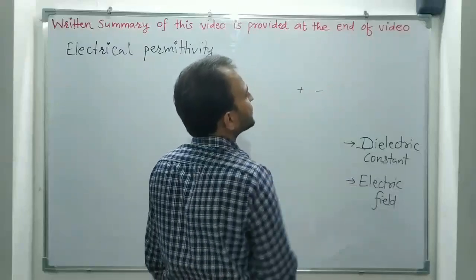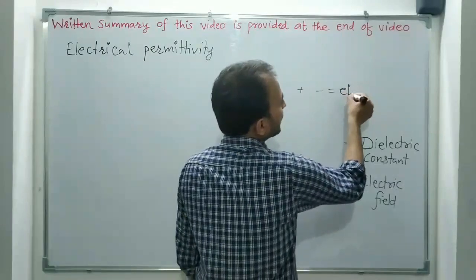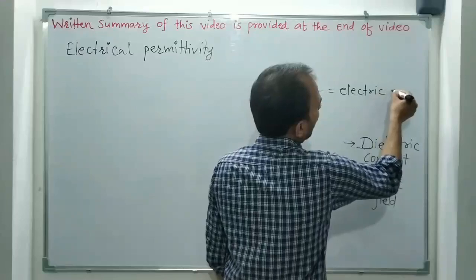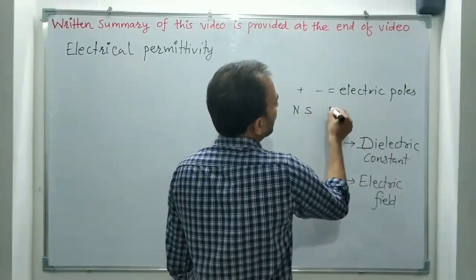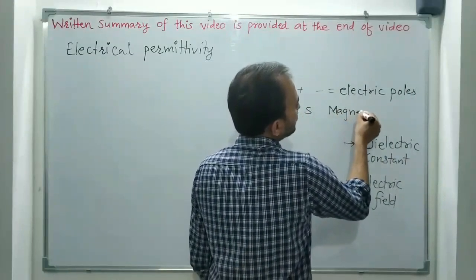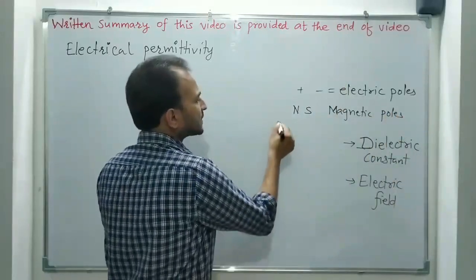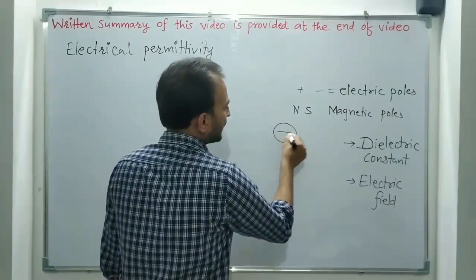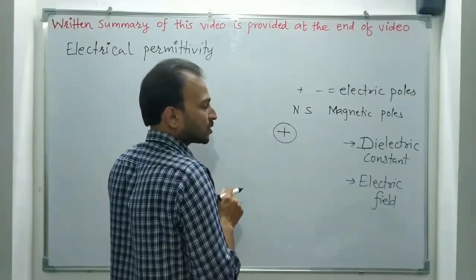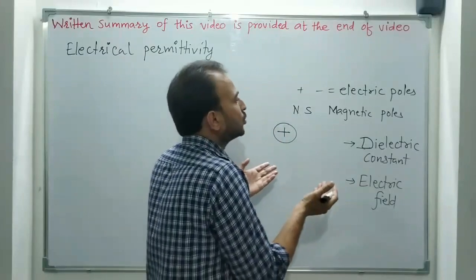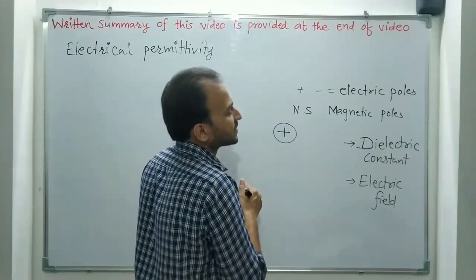Plus and minus are called electric poles, like in a magnet, north and south are called magnetic poles. In some molecules, the negative charge and positive charge both overlap, so we feel that there is no pole because negative and positive cancel out each other's effect.